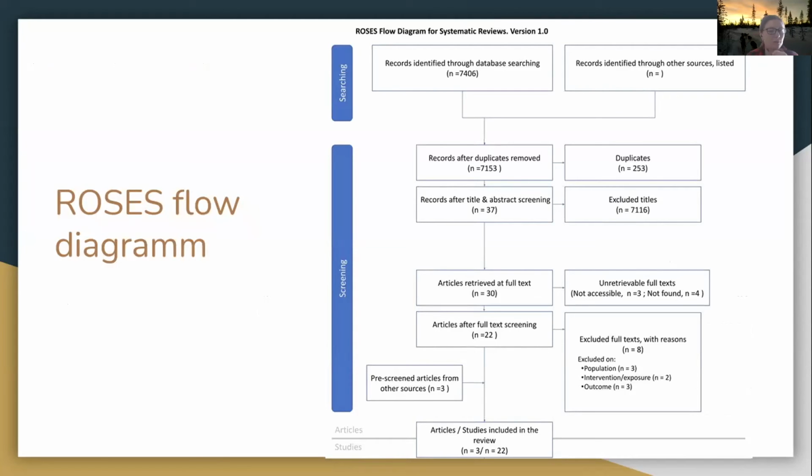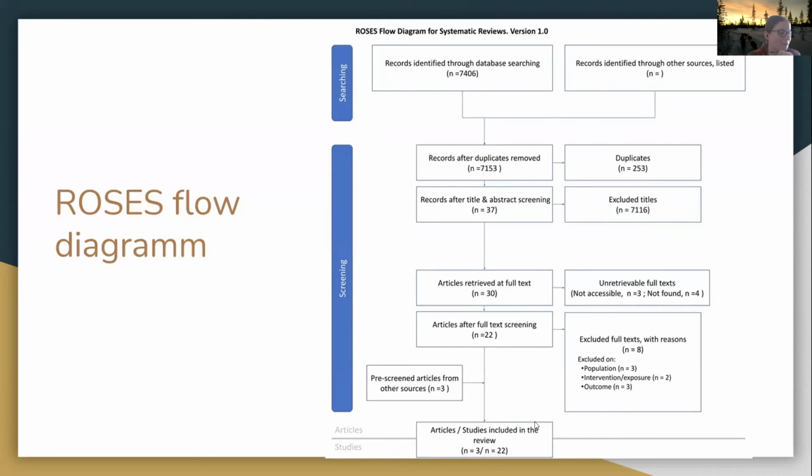Just to give you an overview of how many studies we dealt with, when we first started searching with our Boolean search string, we got over 7,000 hits. After deduplication, it was still a bit above 7,000, and after title and abstract screening, we were just left with 37, and we were only able to get 30 of those at full text and so on.